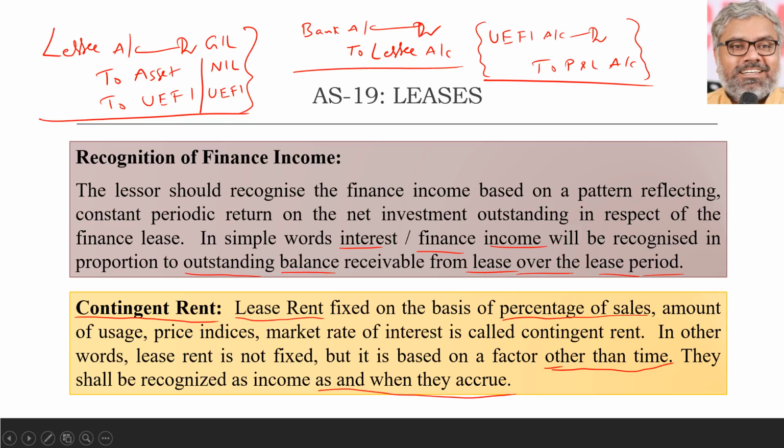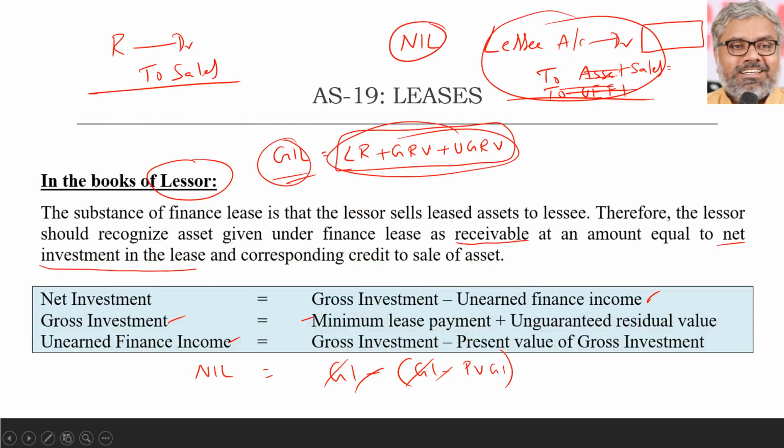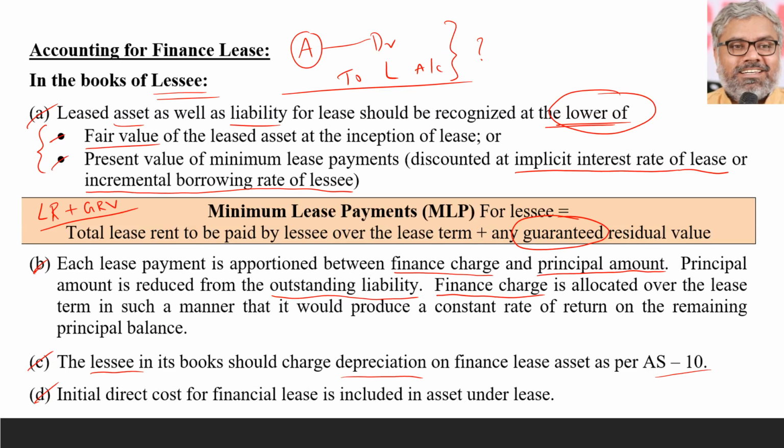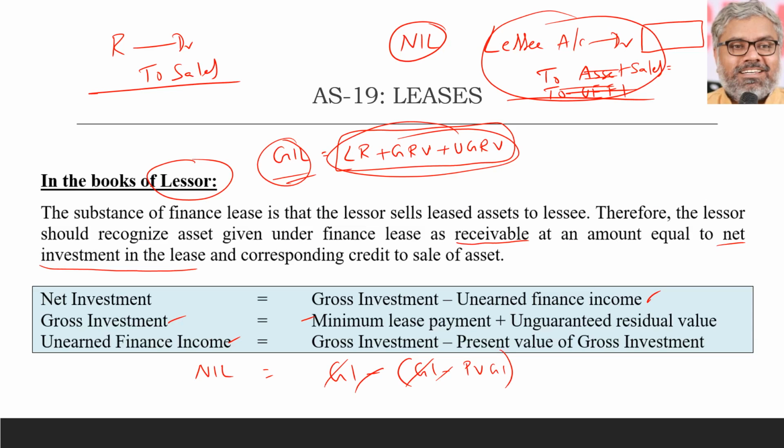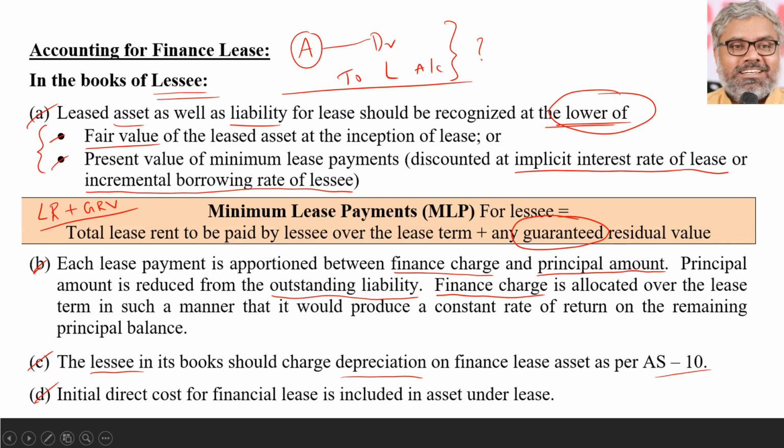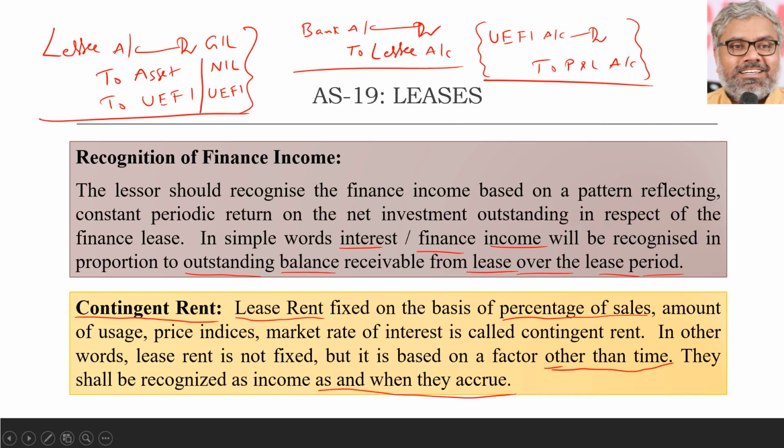When we look at the lessor particularly now, he will recognize contingent rent as and when it really accrues. Before that, he will not recognize it at all. That is another exception to the regular treatment in the books of lessor. Of course, for lessee it is the same. He has to just take asset account debit and liability account credit, and whatever the amount has to be apportioned, that has to be apportioned. But this is all possible, in the books of lessee or lessor, apportionment of finance charges, only when the lease rent is fixed.